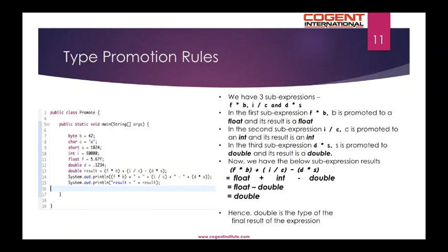Now we have the below sub-expression results: f * b + i / c - d * s. So the first one is float, second one is int, and last one is double. So in this expression, if you have float and int, which will be considered first, in that case it is promoted to float, and then float minus double, it is promoted to double. Hence the output is of type double.